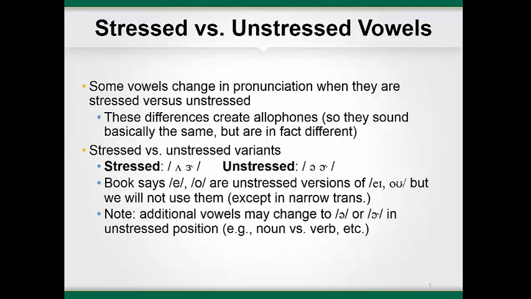The unstressed version of the vowel is the second vowel in sofa. It looks like an upside down and backwards lowercase letter E. We call this symbol schwa. The unstressed version of the vowel is the second vowel in butter. It looks like an upside down and backwards lowercase letter E with a hook on the upper right. We call this symbol schwa-r.